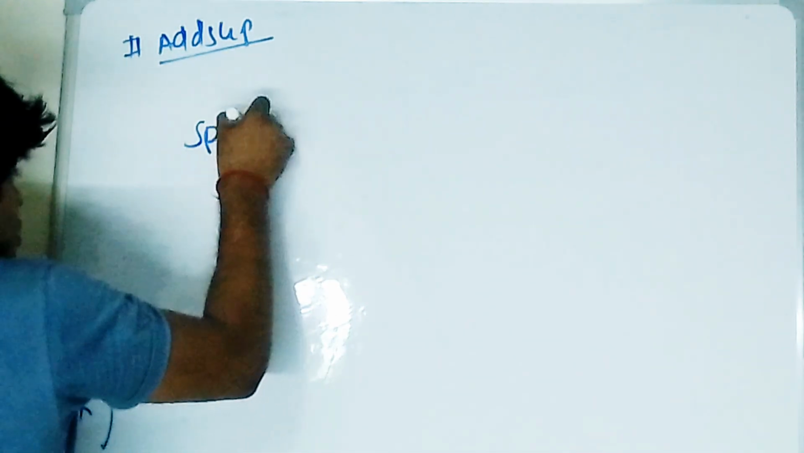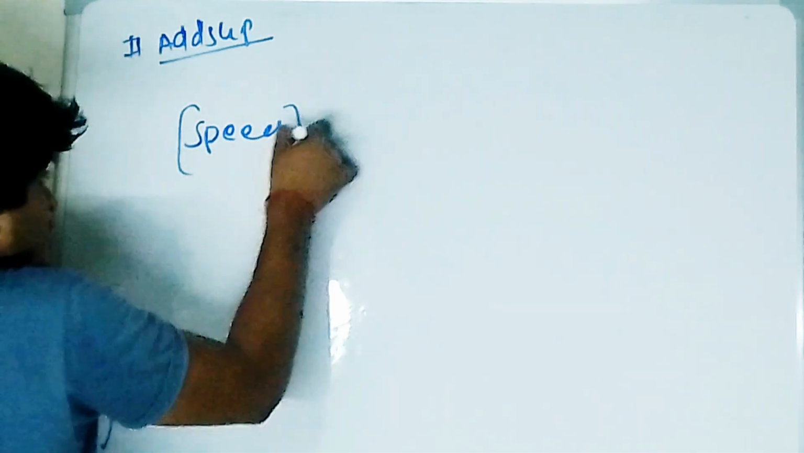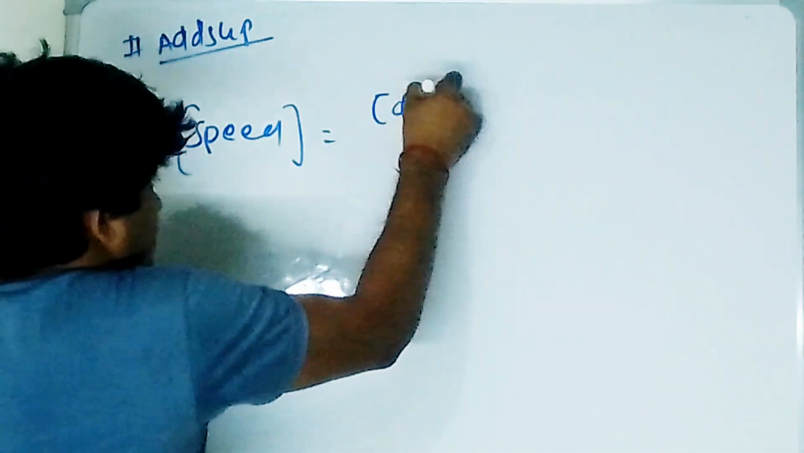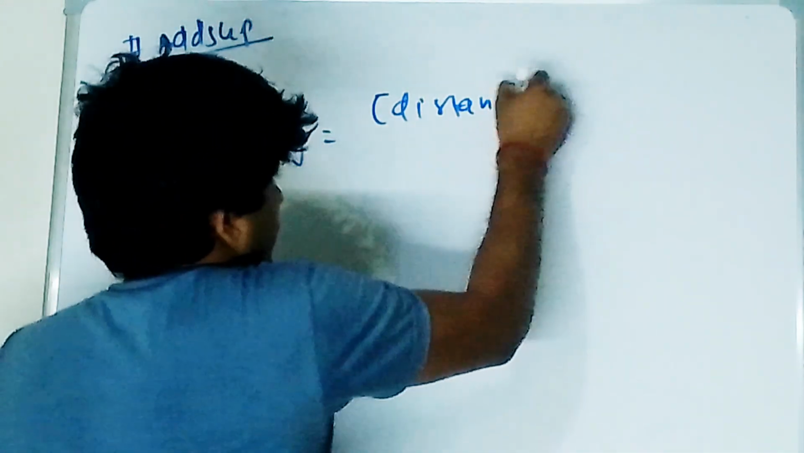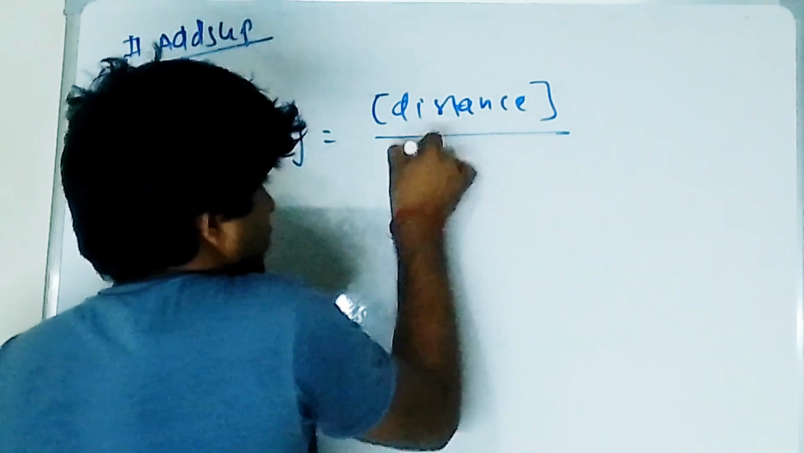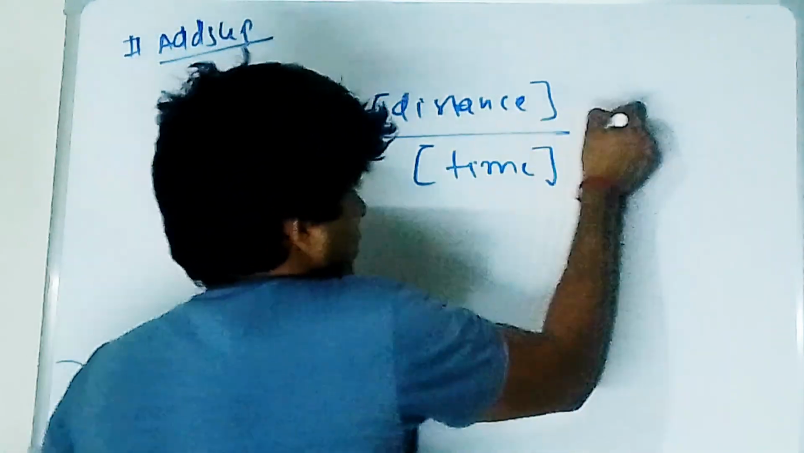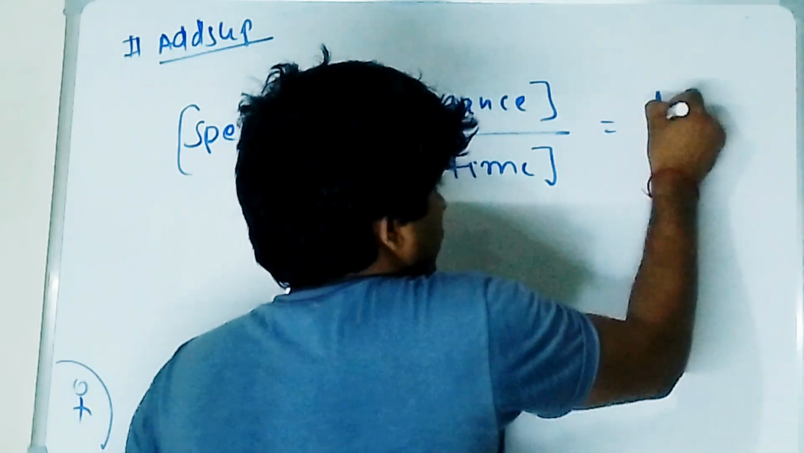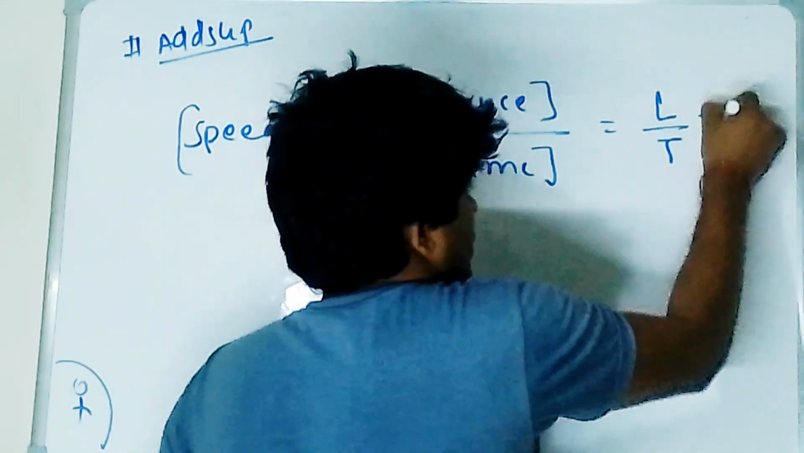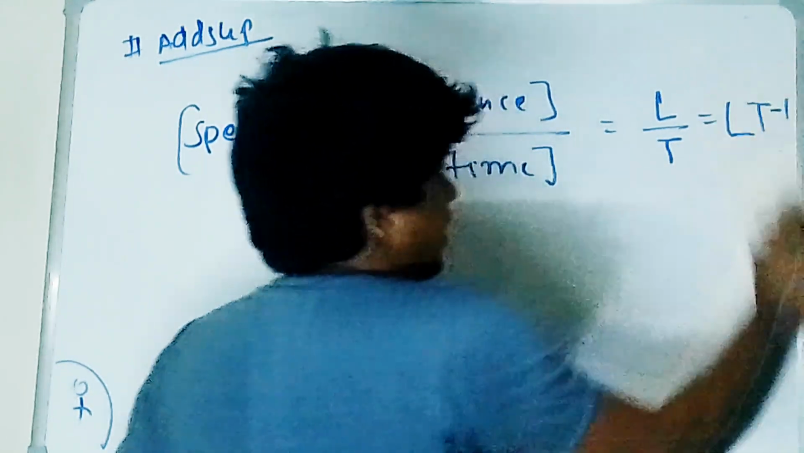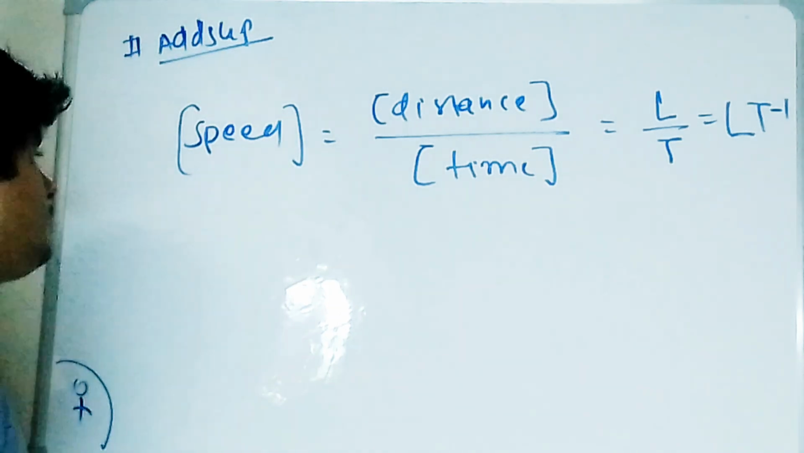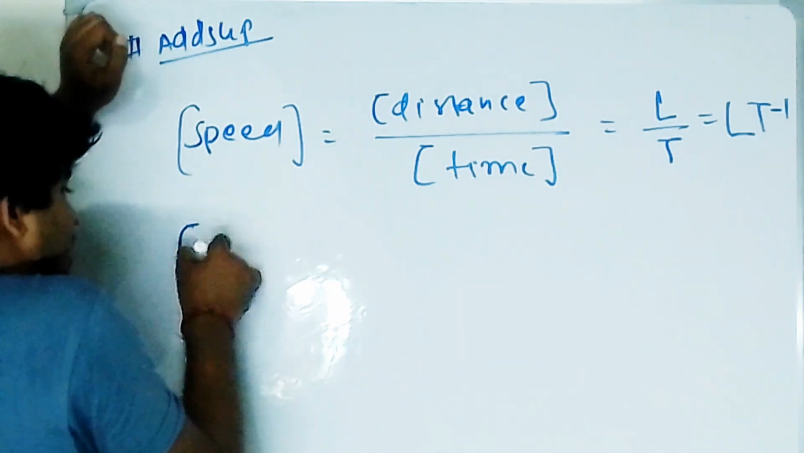If I'm talking about dimension of speed, what is dimension of speed? Dimension of distance divided by dimension of time. So what is dimension of distance? L. Divided by dimension of time, T. So what is dimension of speed? LT minus 1.